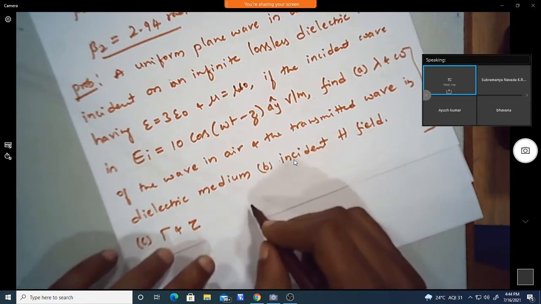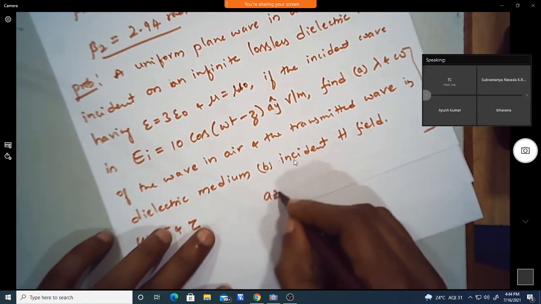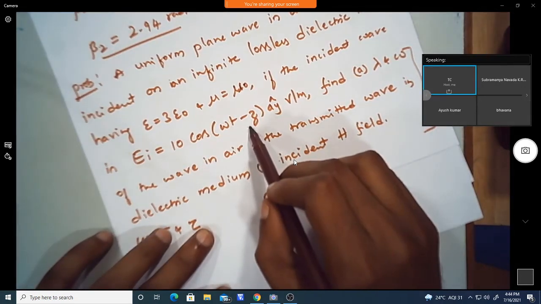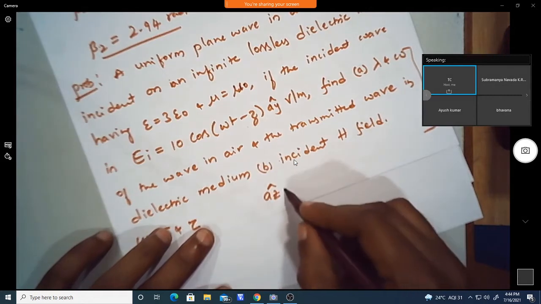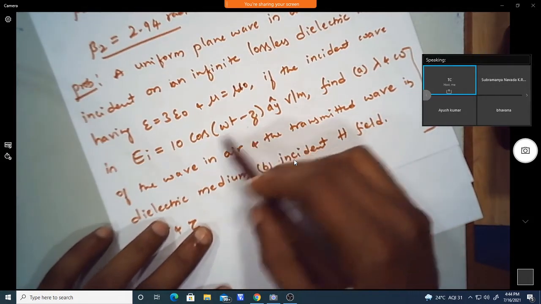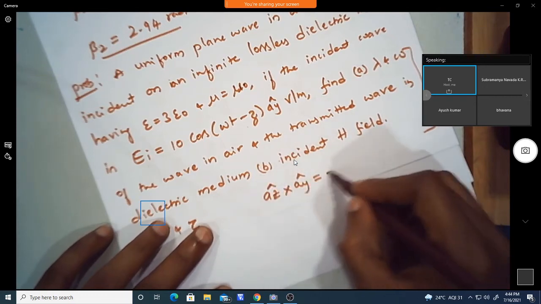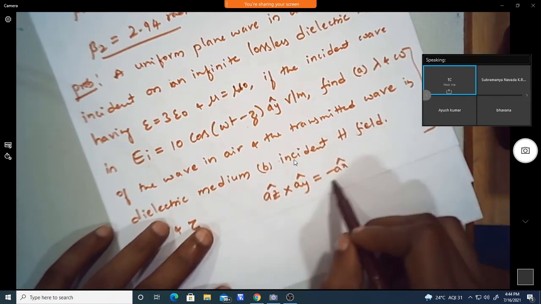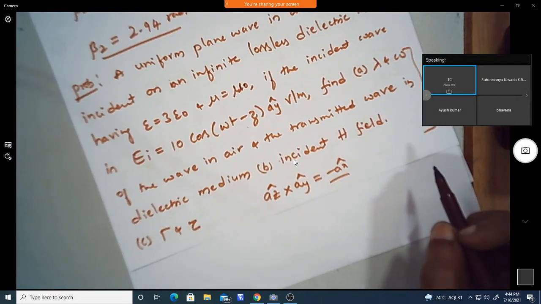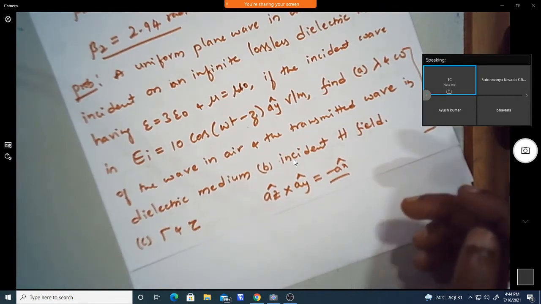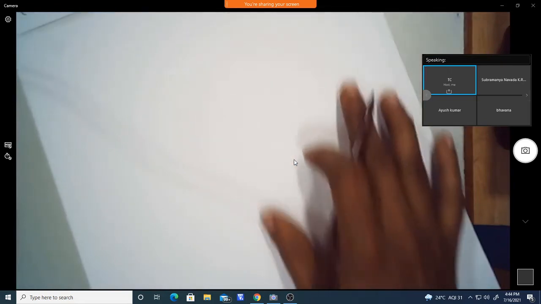So the wave propagation is in plus Z direction and the electric field is in Y direction, so then you get the magnetic field in the minus AX direction. So that you can find out the value of HI.